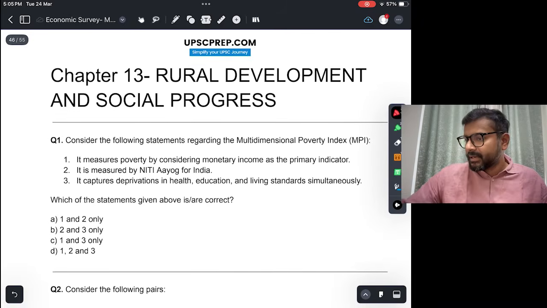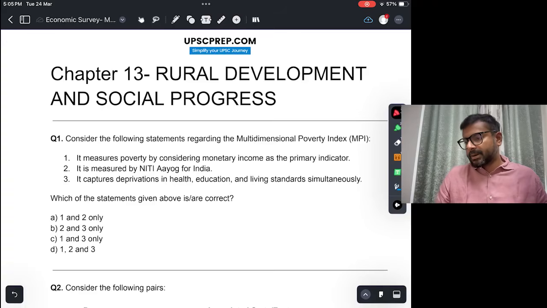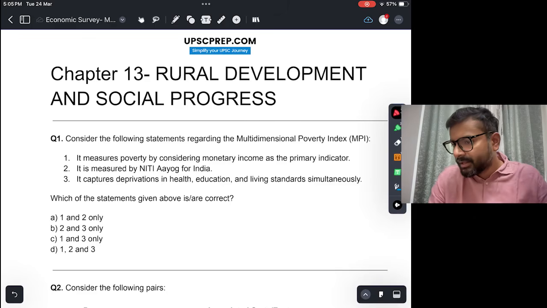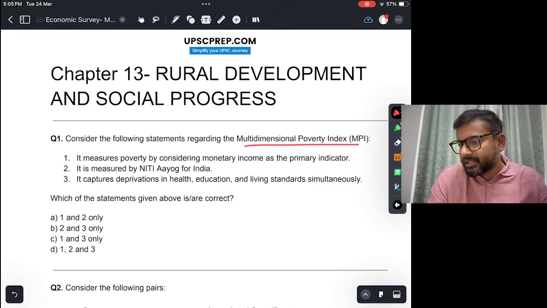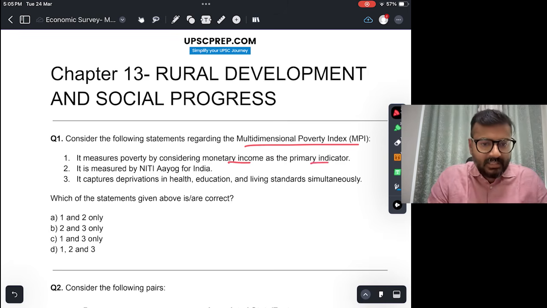Okay. Next, let's go to chapter 13, Rural Development and Social Progress. Consider the following statements regarding multi-dimensional poverty index. So multi-dimensional poverty index is developed by Niti Aayog, right? It measures poverty by considering monetary income as the primary indicator. Is that true?